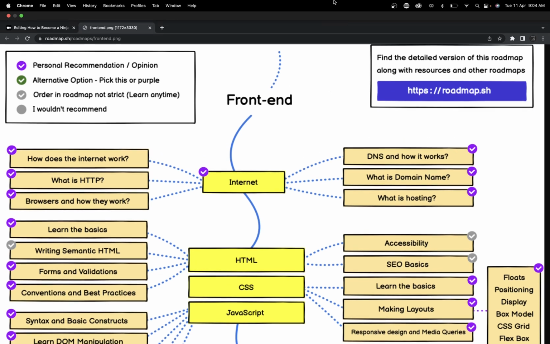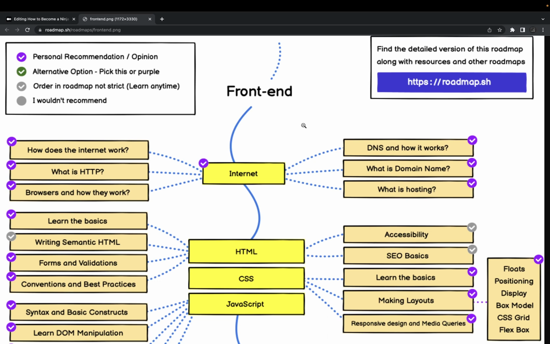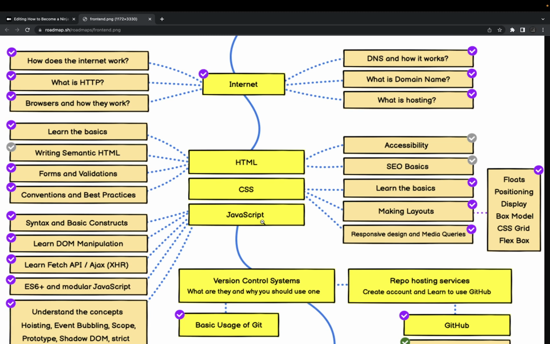And in this video we are going to talk about the simple roadmap for a full stack developer. Okay, this roadmap is open to the public. I just got it from roadmap.sh, but it is updated based on 2023 and it has all the things which we need to talk about.